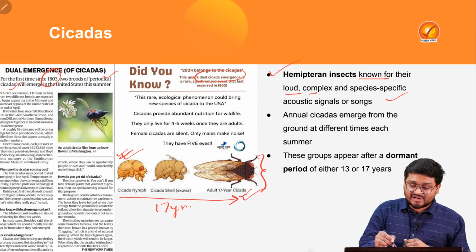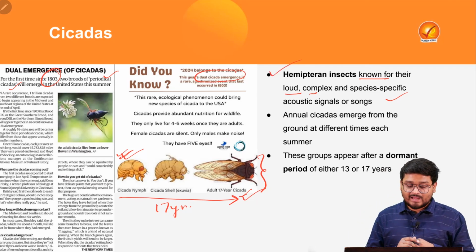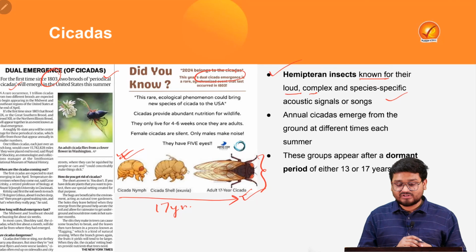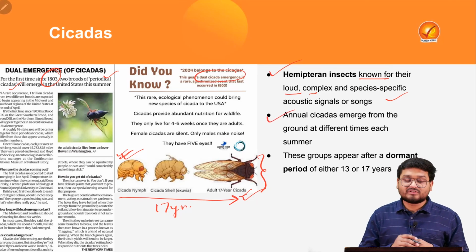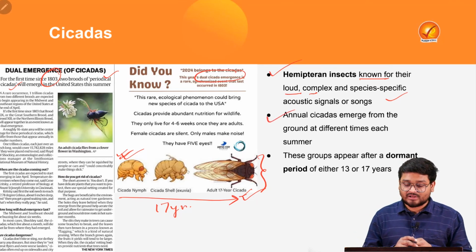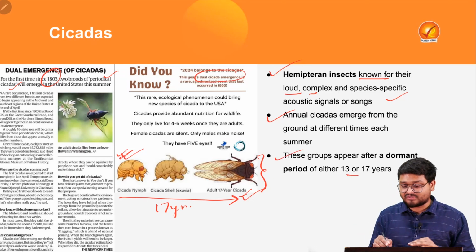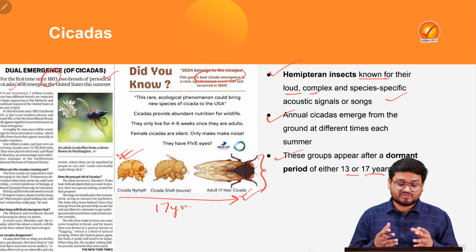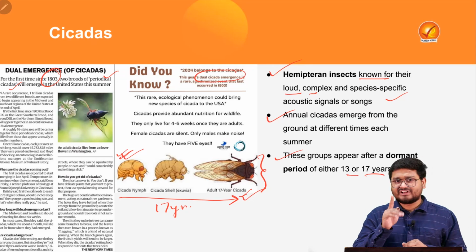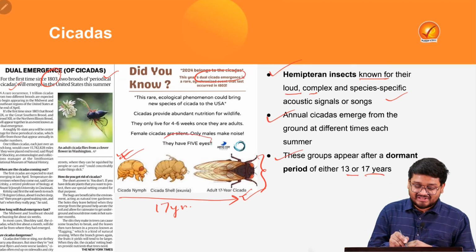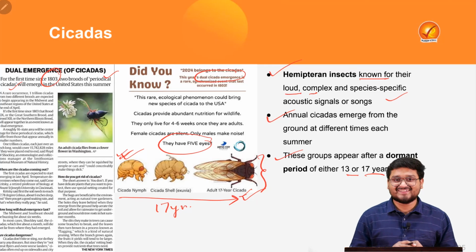Only the male cicadas have the ability to generate noises, not the female ones, and they can be dormant for around 13 to 17 years, as we have already discussed. And a very interesting fact about them is that they have around 5 eyes.